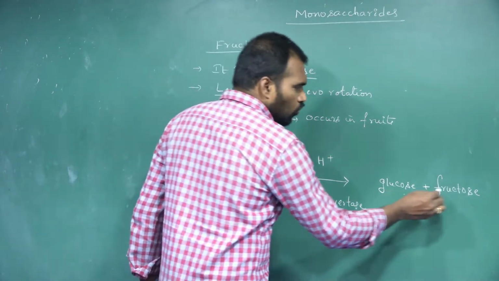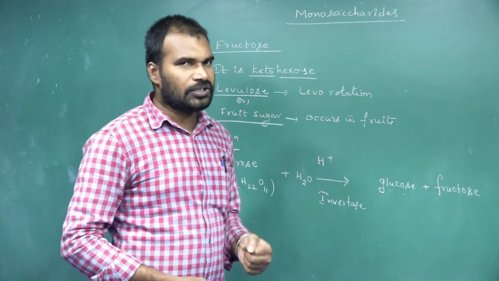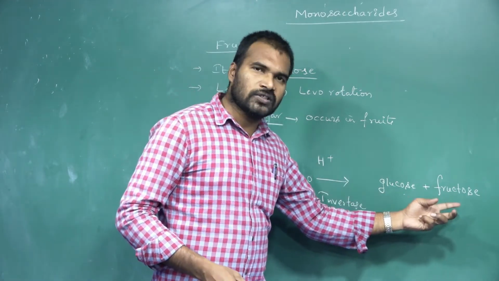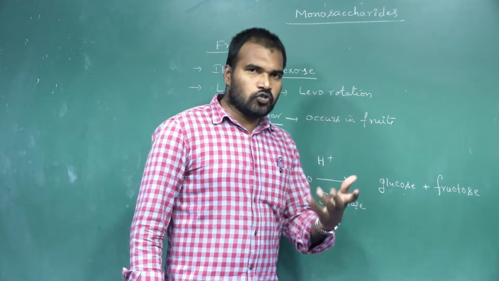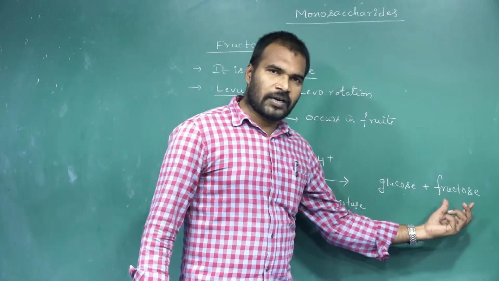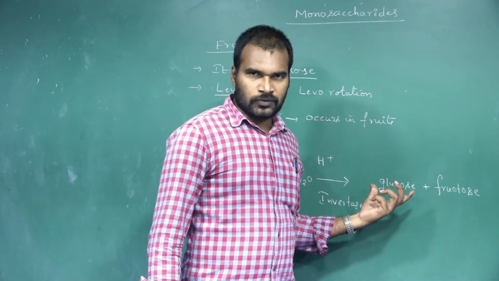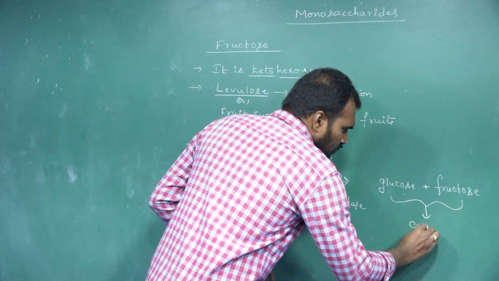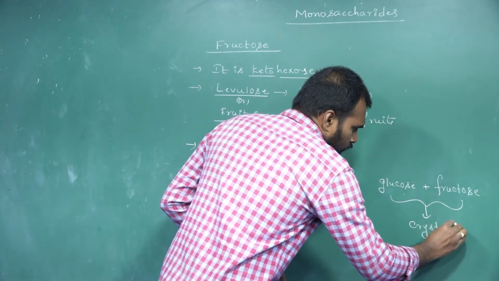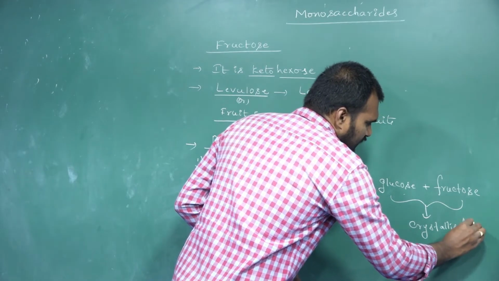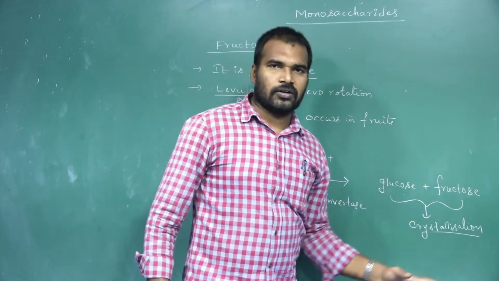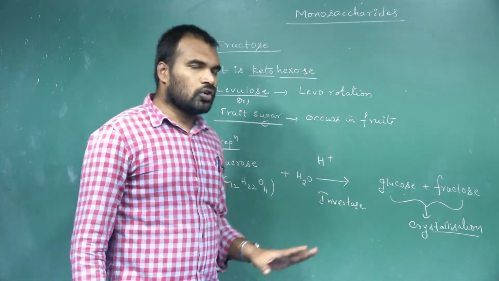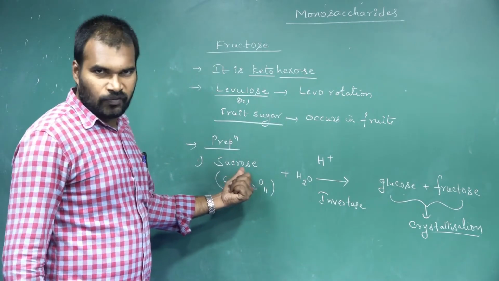Glucose and fructose both have the same molecular formula, I told you already. But glucose is an aldohexose, whereas fructose is a ketohexose. Then you may get the doubt: how can we separate the fructose from the glucose in this mixture? Simply take this mixture and do crystallization. By crystallization, we can separate the fructose from this mixture. So this is the preparation of fructose from sucrose, from a disaccharide.